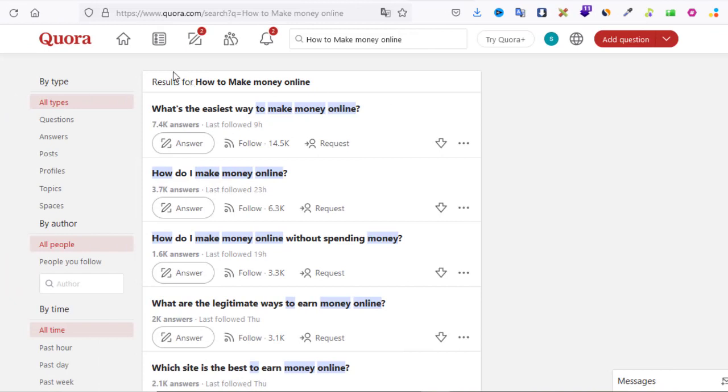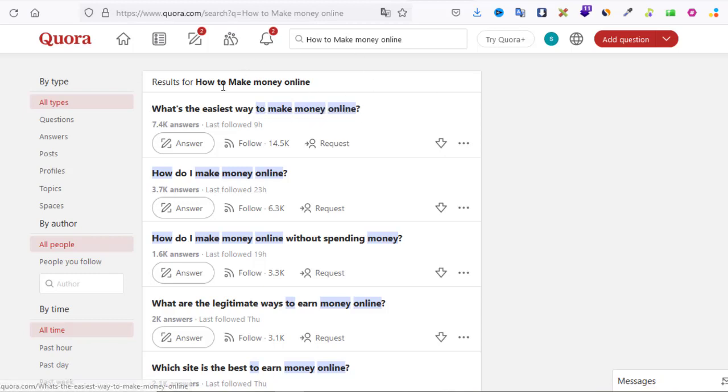Now the next thing you're going to do is go to Quora.com and just sign up for an account, and that's great. Pretty much what you're going to do is search here, and you just want something relevant. Search by making money online. How to make money online?